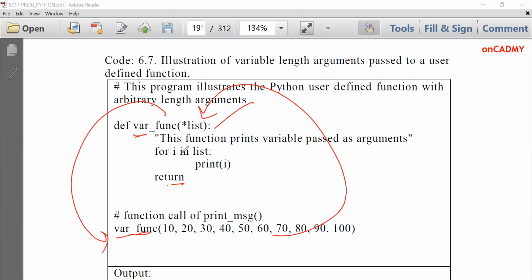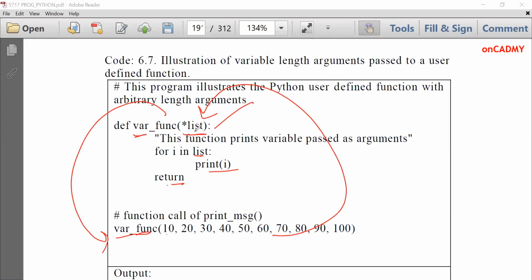And now we'll print all the elements by using the for loop. For i in list, first of all, it will get the first element, which is 10, and print it. And then automatically it will update to the second element, which is 20, and then print it. Then it will move to the third element, print it. And then it will move to the fourth element and print all the elements of the list. So in this way, we can see that we can fetch or traverse an entire list by passing it to a function.